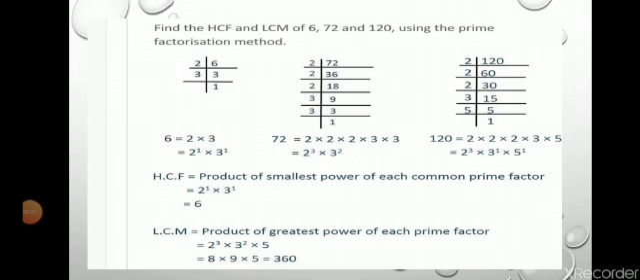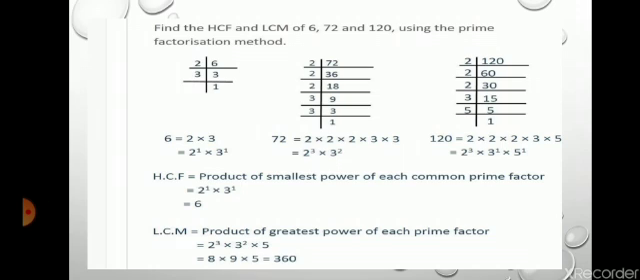Here we have to find the HCF and LCM of 6, 72 and 120 using the prime factorization method. So firstly convert 6, 72 and 120 into products of their prime numbers. After converting this, we have to find the HCF and LCM. So here 6 is equal to 2 into 3 as its prime factorization form. Similarly for 72 and 120.